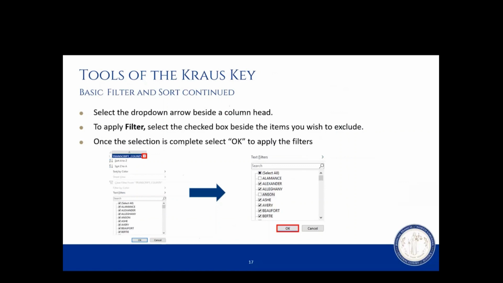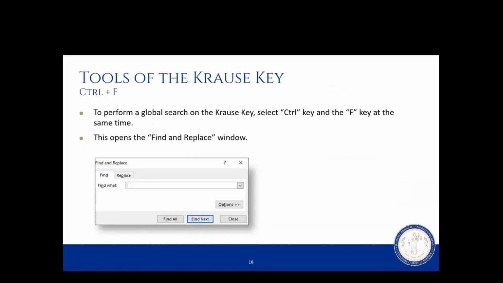So one final tool that will be very useful when using the Krause key is a simple global search performed on the Krause key. The global search can be performed by pressing Control and the F key at the same time. Once you've selected that, the Find and Replace tool will come up. In the Find What line, enter whatever information it is that you were seeking that's on the spreadsheet. So if you're looking for a particular party name, you could put that information in the Find What line.